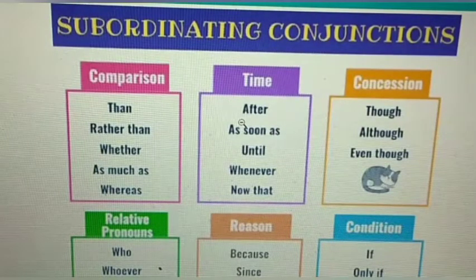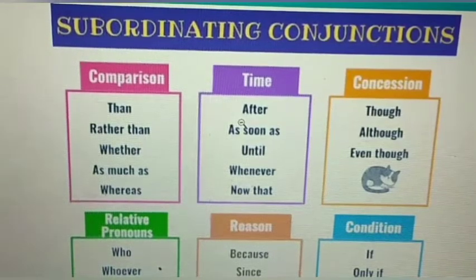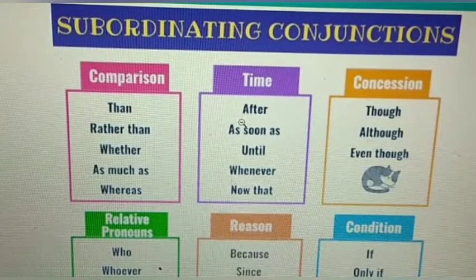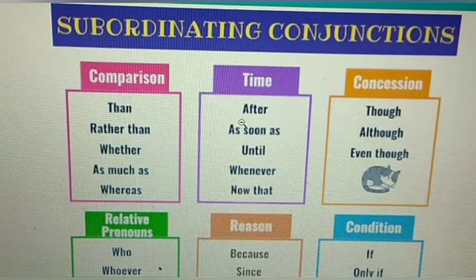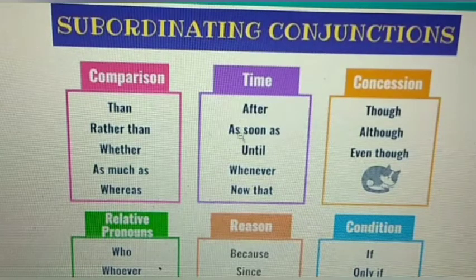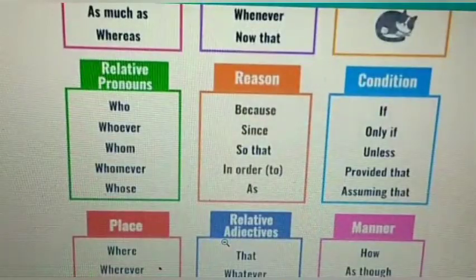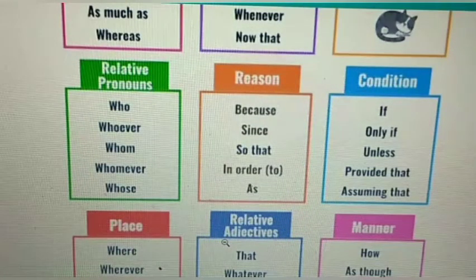For comparison we use than, rather than, whether, as much as, whereas. For time we use after, as soon as, until, whenever, now that. For concession we use though, although, even though. For relative pronouns we use who, whoever, whom, whomever, whose.